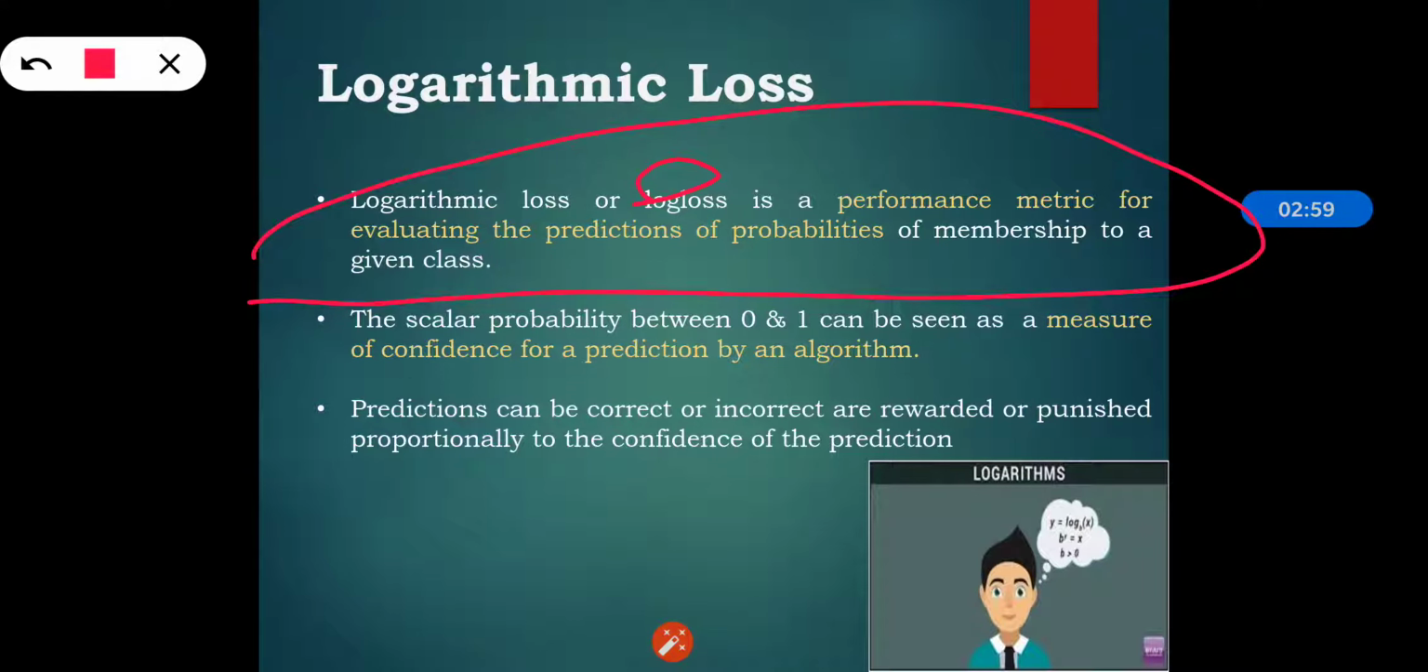So if the prediction is correct, it is rewarded, and if it is incorrect, then it is punished, because what we are doing is trying to predict the confidence of our prediction. So that is what is called logarithmic loss. Smaller log loss is actually better, with 0 representing a perfect log loss.